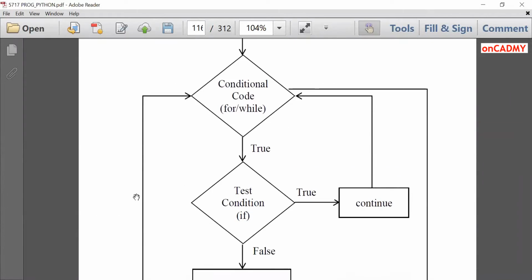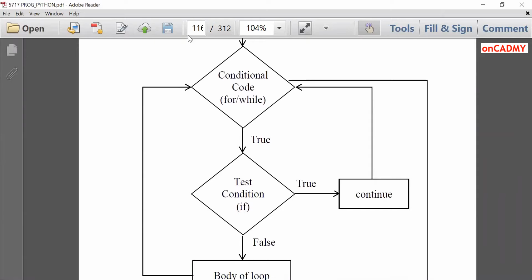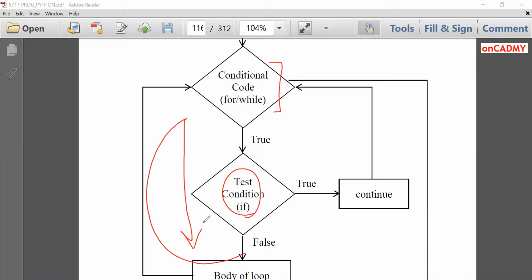This is its flow chart, how it works. We have to put it inside either for or while loop. So initially there will be code for either for or while. Then when it will be true, it will go inside the loop and if condition will be tested. If this condition is false, then normal flow of loop will be done. Otherwise, if condition is true, then continue will work. When continue will execute, it puts the control back to the beginning of the loop. You can see from this arrow, the control is going back to the beginning of the loop.